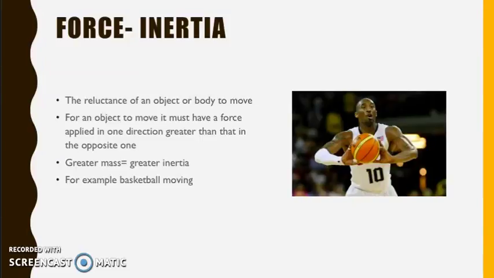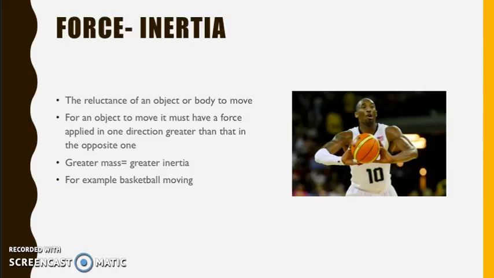So inertia is the reluctance of an object or body to move. For an object to overcome its inertia and move, it must have a force applied to it which is greater than the opposite force that opposes it. If an object has a greater mass, it will have a greater inertial value.